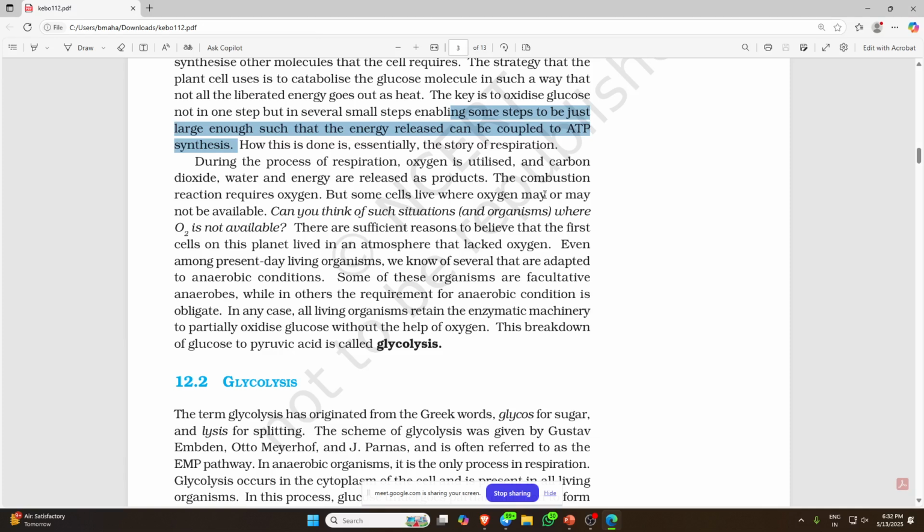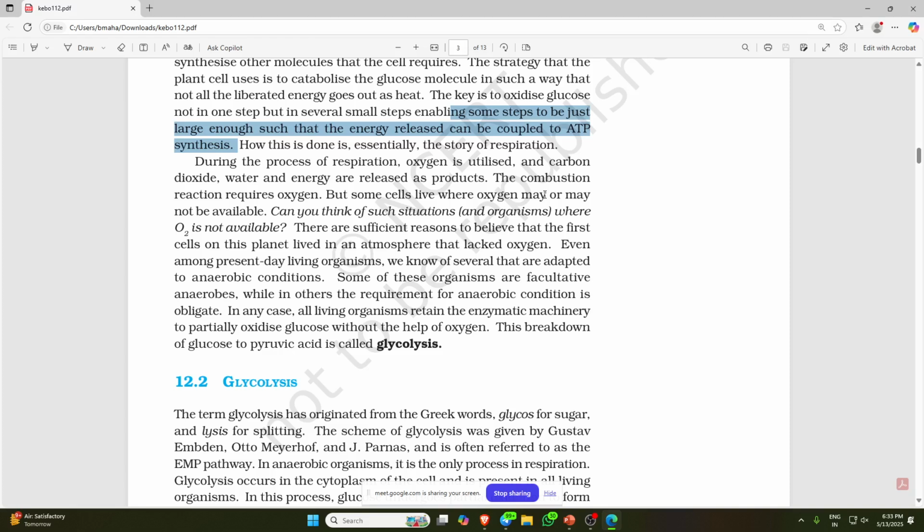There are sufficient reasons to believe that the first cells on the planet lived in an atmosphere that lacked oxygen. Even among present-day living organisms, we know several that are adapted to anaerobic conditions. Some of these organisms are facultative anaerobes, while for others the anaerobic condition is obligate. In any case, all living organisms retain the enzymatic machinery to partially oxidize glucose without the help of oxygen: the breakdown of glucose to pyruvic acid.